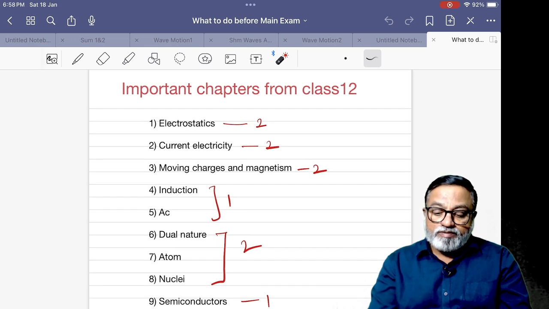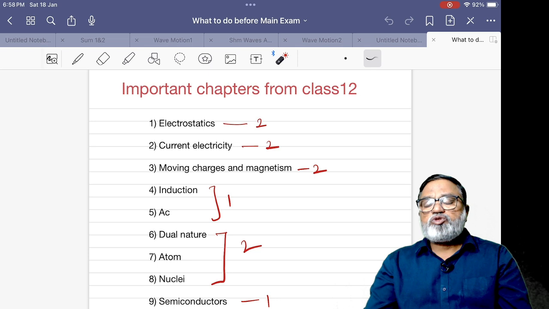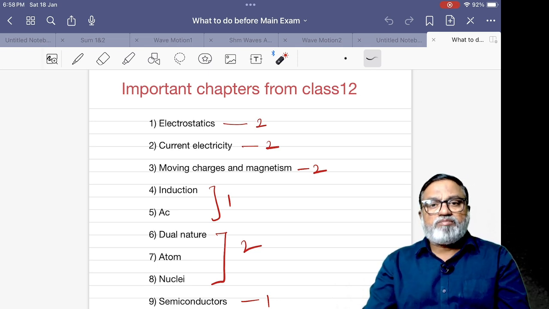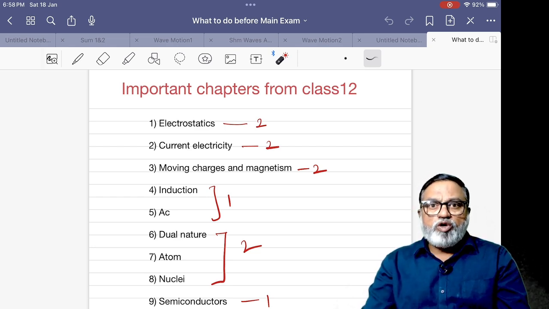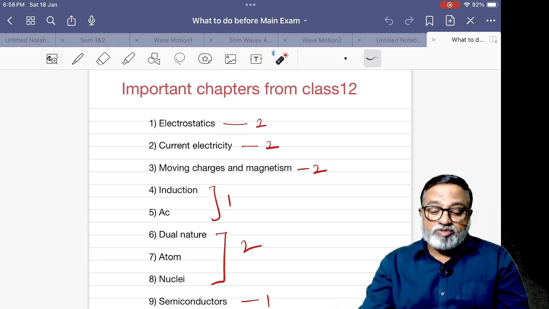So here 6, 7, 9, 10, 12. It is around 12 from first year, 10. 12, so 22, and the remaining three, some of the chapters we left, from those chapters also we have to just concentrate only on formulas. This is from second year, and now we're going to see the subtopics from second year. So second year topics are very, very important.